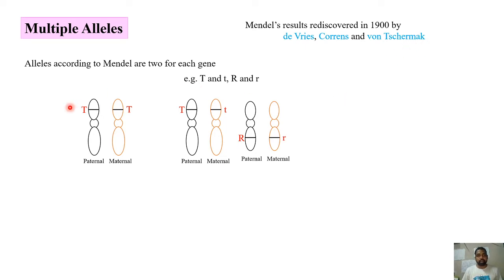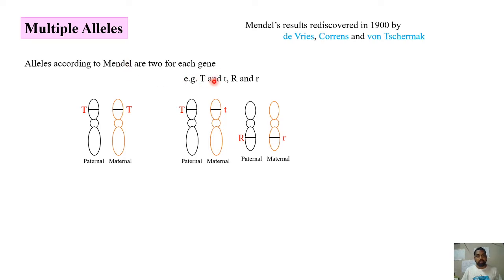According to Mendel, what we understood in monohybrid as well as dihybrid crosses was that each character has one pair of contrasting traits, and each trait is determined by an allele. So basically, each gene had two different alleles. There are only two alternative forms for each gene. That's what we understood, whether it is a monohybrid cross or a dihybrid cross.